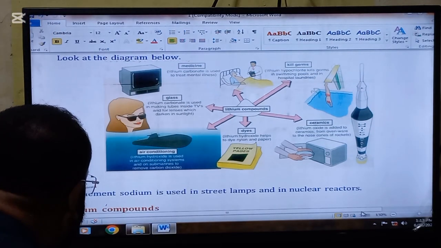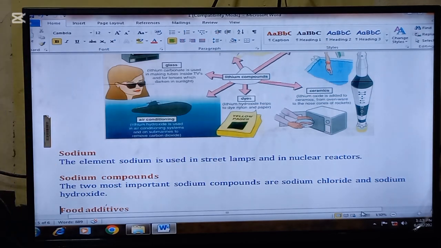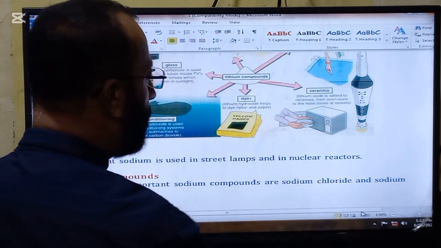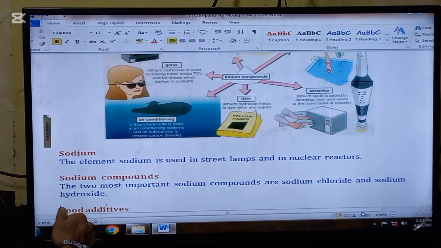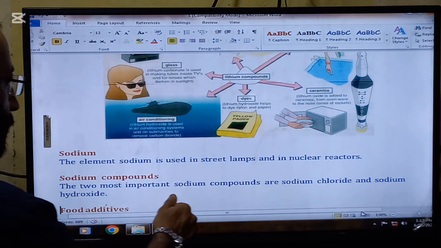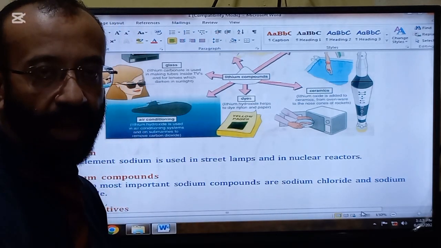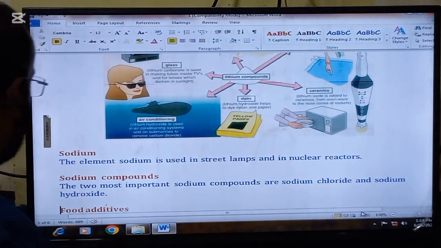Okay, the next metal whose uses we are going to read is sodium. The element sodium is used in street lamps and in nuclear reactors. Sodium compounds, the two most important sodium compounds are sodium chloride, that is the common salt, and sodium hydroxide.